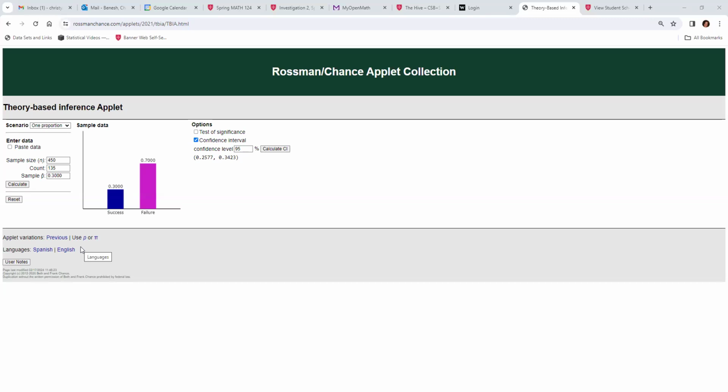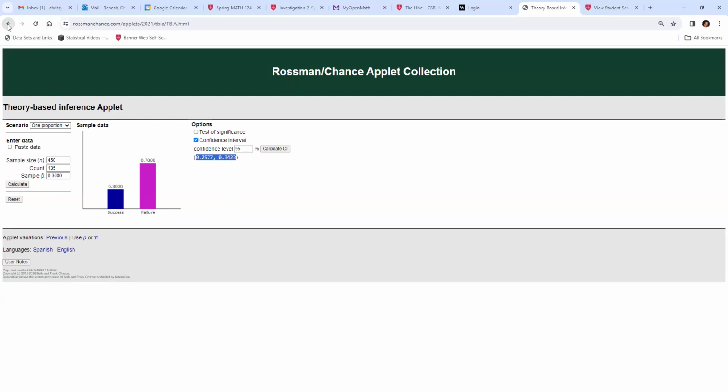And I'm just making up a situation where we have a sample size of 450 and our statistic is 135 out of 450, or 0.3. And then I hit calculate and checked this confidence level for 95%. And so I have a confidence interval of 0.2577 to 0.34. So I picked a big set of data so that this should be a pretty reasonable approximation of the number.